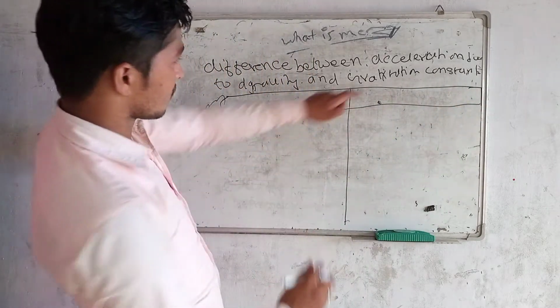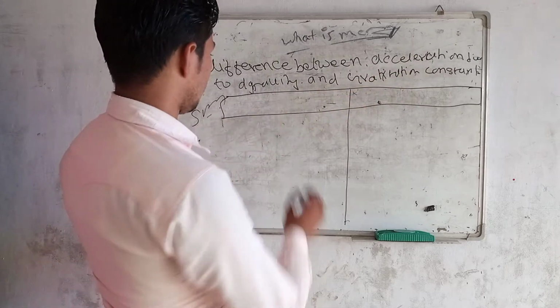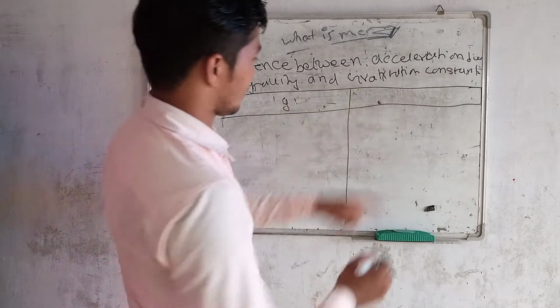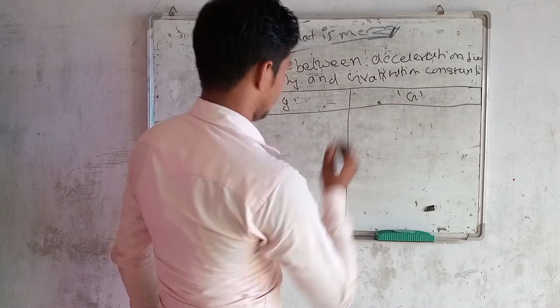Now, acceleration due to gravity is denoted by small g. This is small g. Gravitational constant is denoted by capital G.